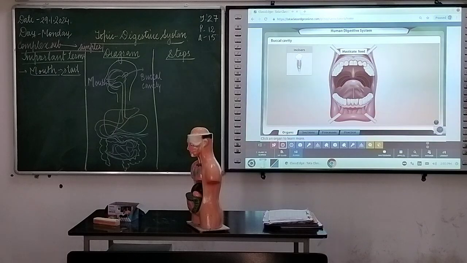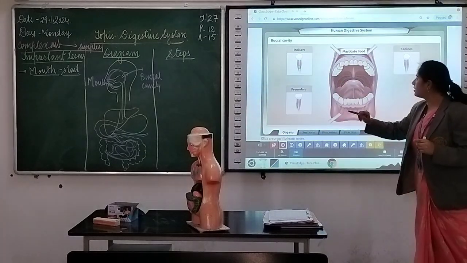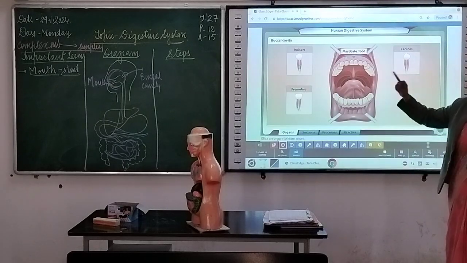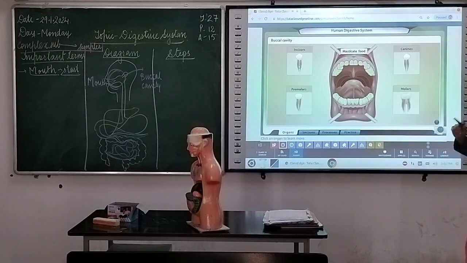Incisors, like she told us now, incisors. This one is canines, premolars, and the last one is molar, because of mastication. Each type of teeth is specialized to perform a specific function in mastication of food.